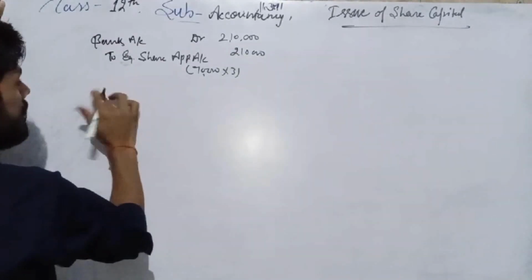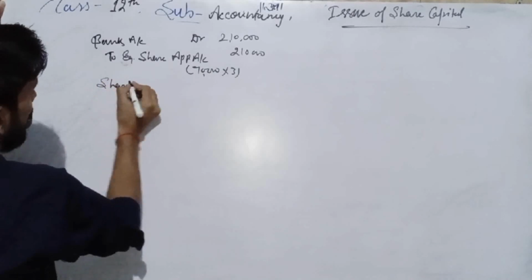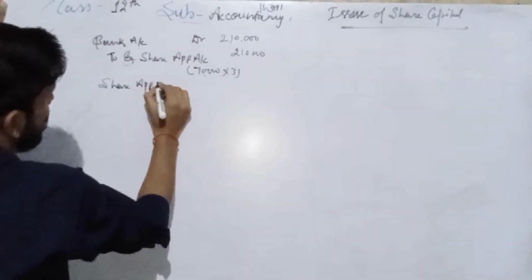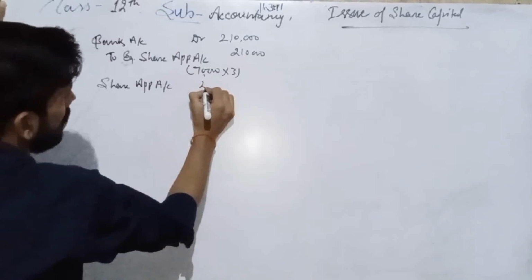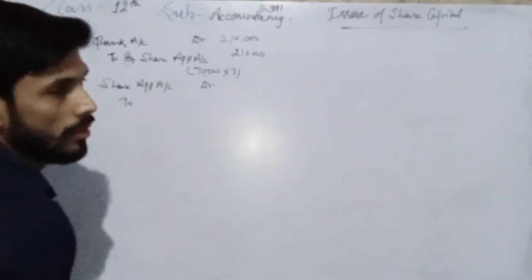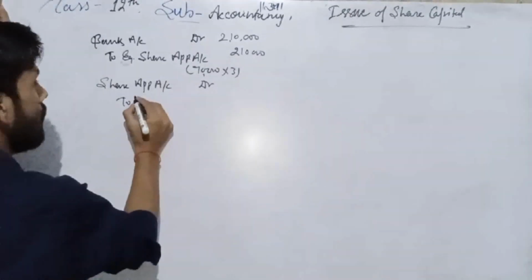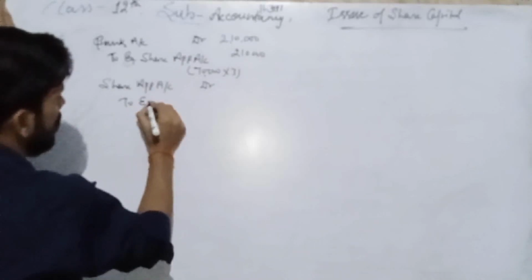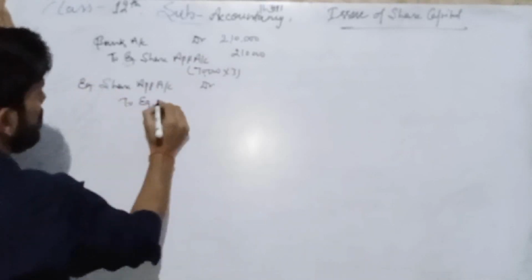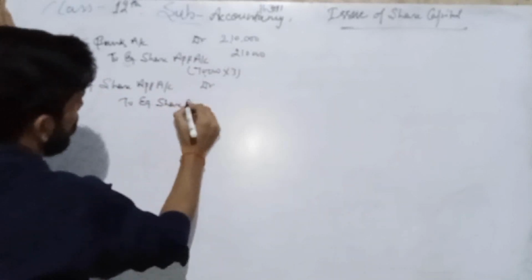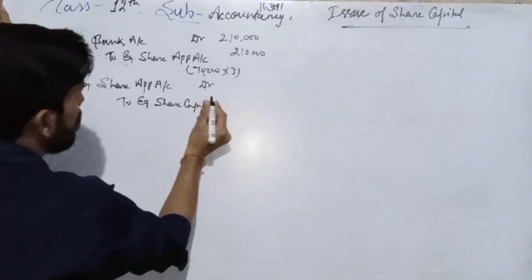Then after that we have to pass the transfer entry: share application account debit to equity share capital.